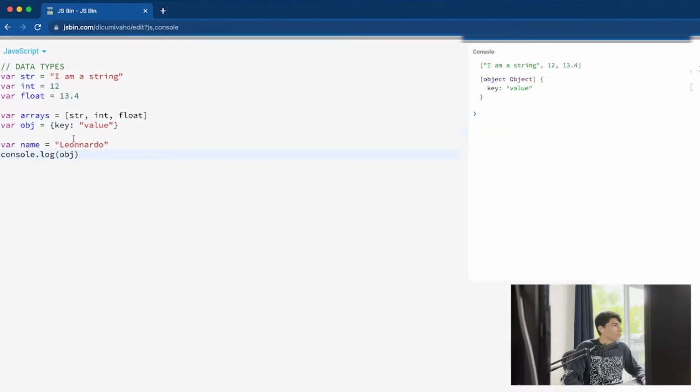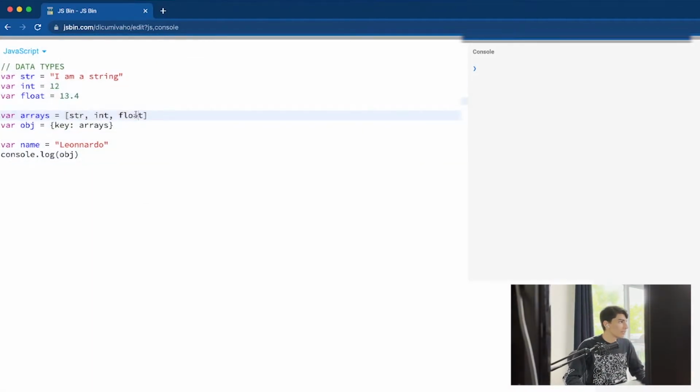Usually the key is just a key, and the value can be an integer, string, float, anything. I think it can be an array too. Yeah. This is the basics of JavaScript.